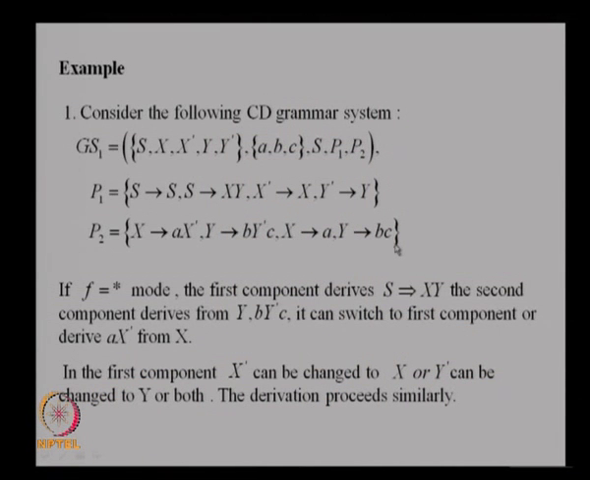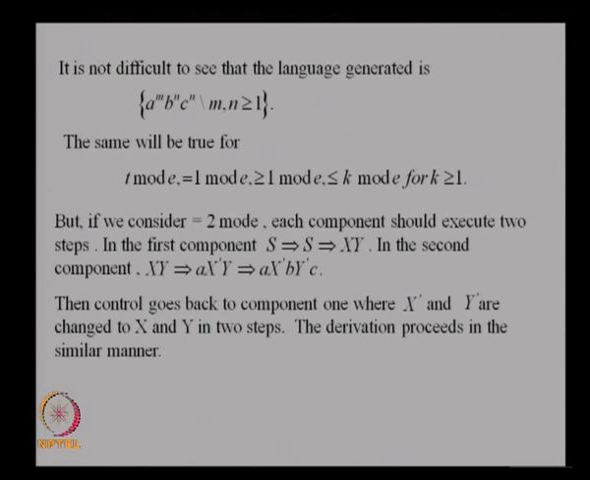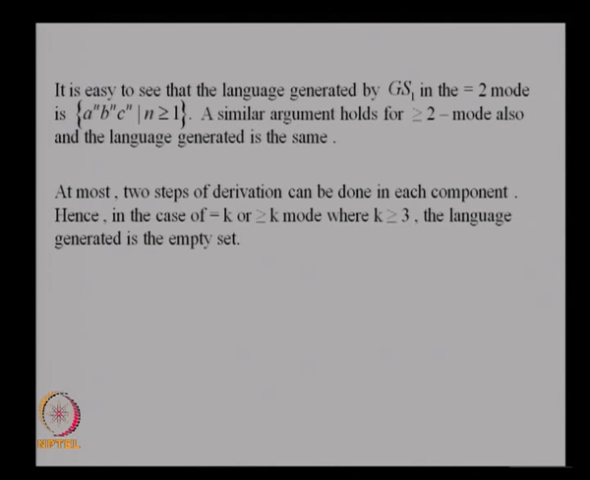Finally, you have to terminate the derivation with this rule and with this rule. If you use just one of them and go back, there will be a problem. What is the problem? You are spending only one rule here and it is not possible, you have to use 2 rules. So, if suppose you use this rule and go back here, you can use only one rule, and that is not allowed. You have to use 2 rules in each component. So, when you have equal to 2 mode, the language generated will be a power n, b power n, c power n, which is a context sensitive language.